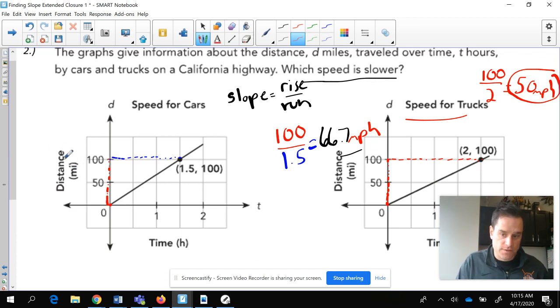It's 50 miles per hour versus 66. Great. And do you notice the last two? Do you see all these are positive? These are positive slopes. It's going up, right? It's going up over time. We're about to check out some negative slopes.